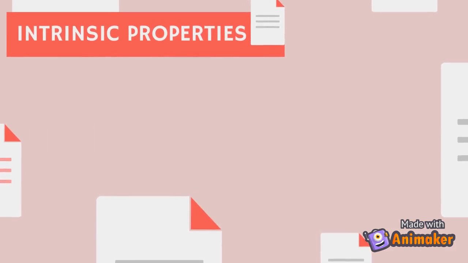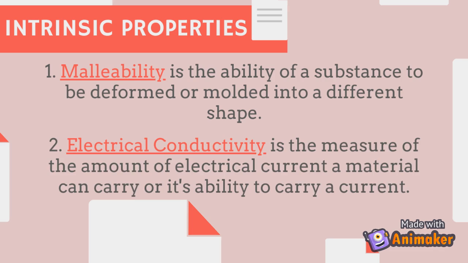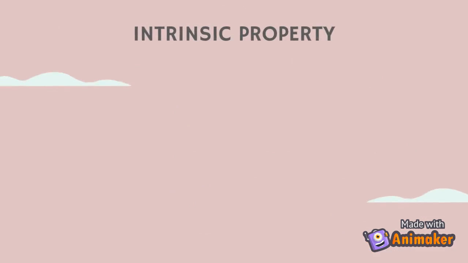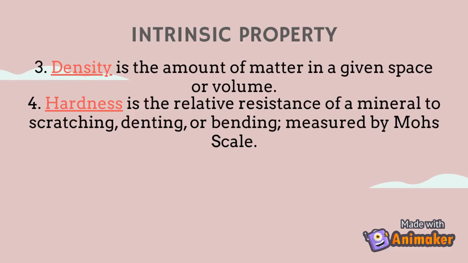Under intrinsic properties, we have malleability. Malleability is the ability of a substance to be deformed or molded into a different shape. Electrical conductivity is the measure of the amount of electrical current a material can carry, or its ability to carry a current. We also have density. Density is the amount of matter in a given space or volume. Hardness is the relative resistance of a mineral to scratching, denting, or bending. It is measured by the Mohs scale.